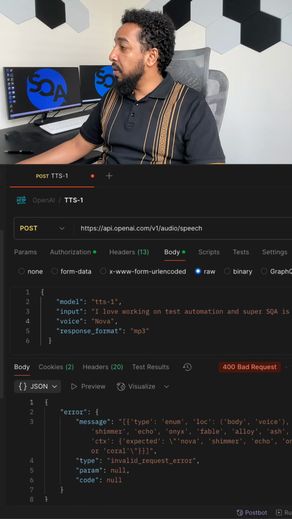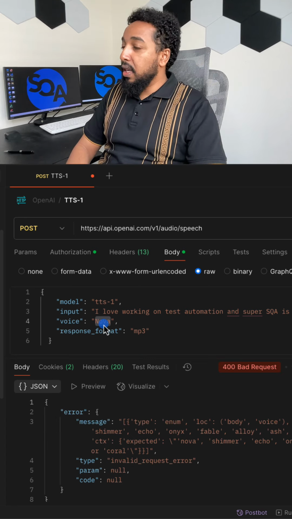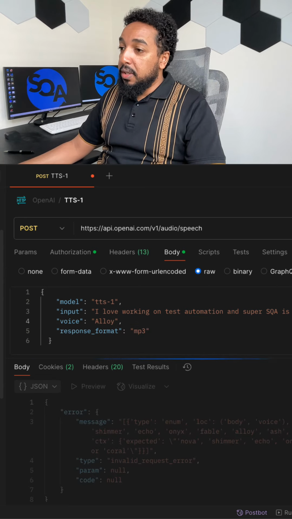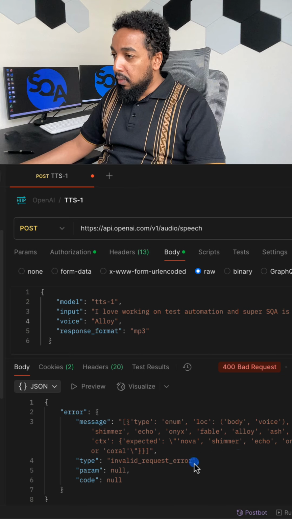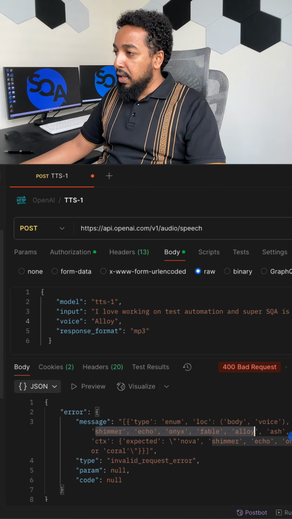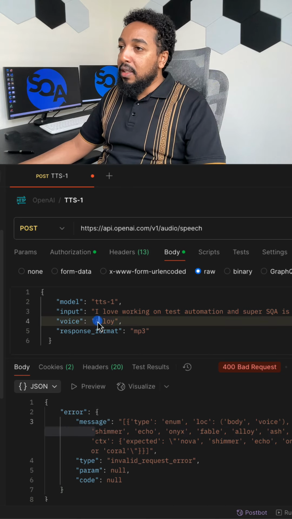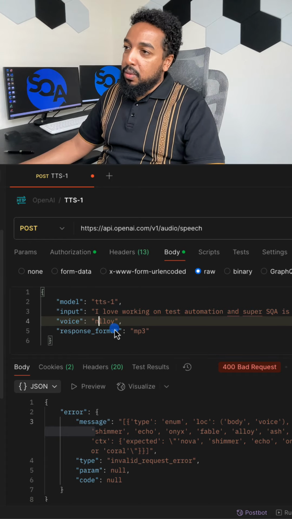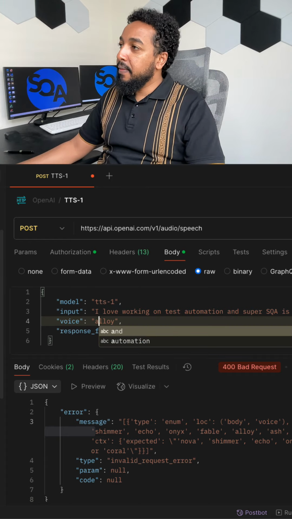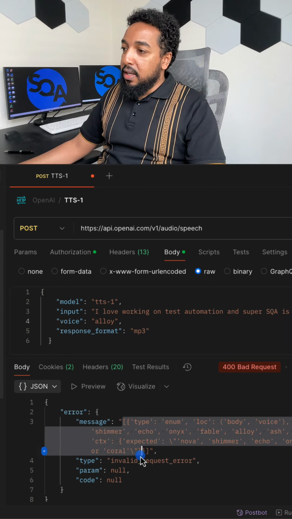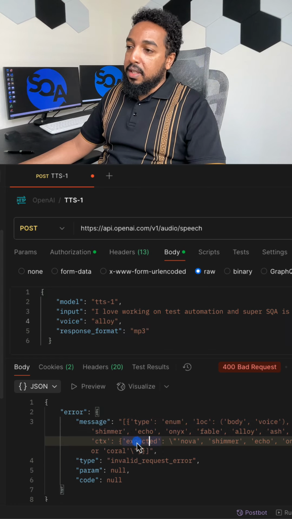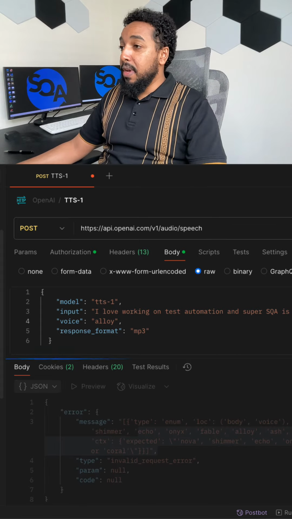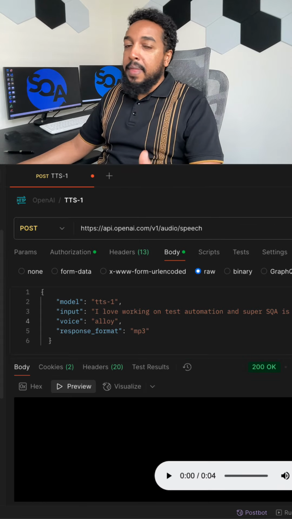Oh, interesting. I did not know why that didn't work. Let's try another voice, Alloy. Maybe the model changed. It was telling me in the error here, input should be Nova. Or it doesn't like the fact that I have uppercase, right? I'm just going to do a lowercase a, right? It doesn't tell me what the error is, but it actually tells me, hey, this is what is valid. These are the valid values. I love when APIs actually tell you the solution right there, right? So let's listen to this.